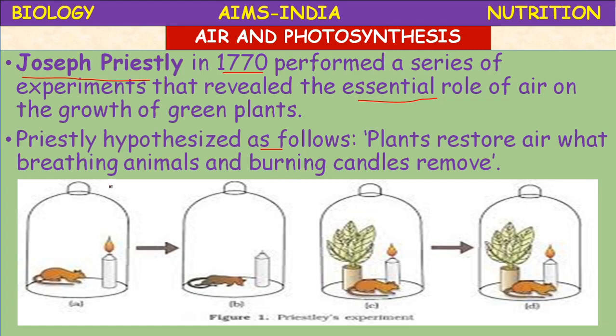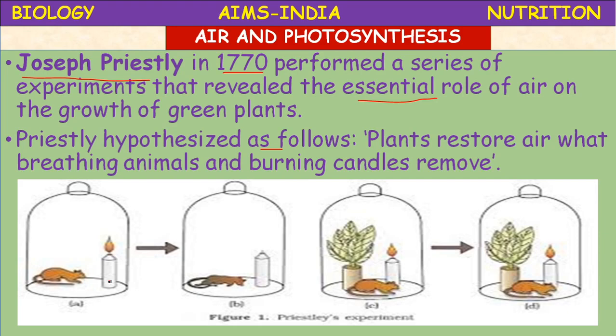So here he conducted a simple experiment. He took a bell jar, a rat, a candle and a potted plant. First step, he put a candle and a rat inside a bell jar. He conducted this experiment in 1774.